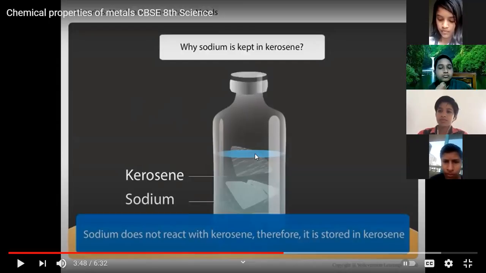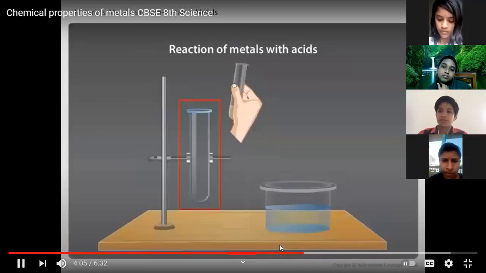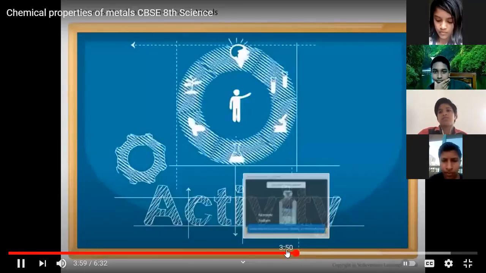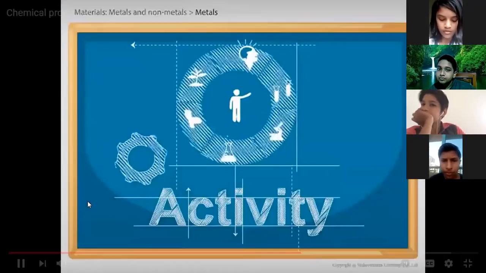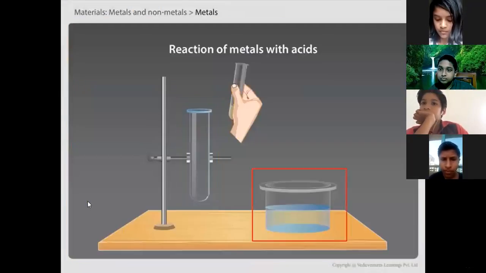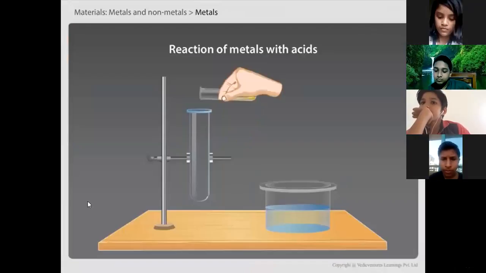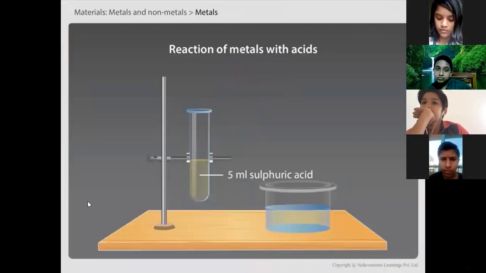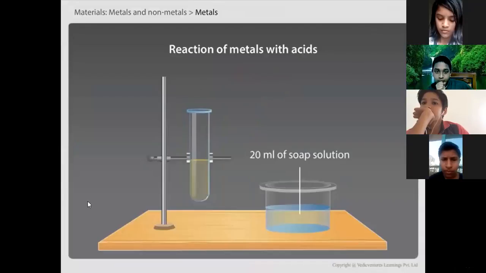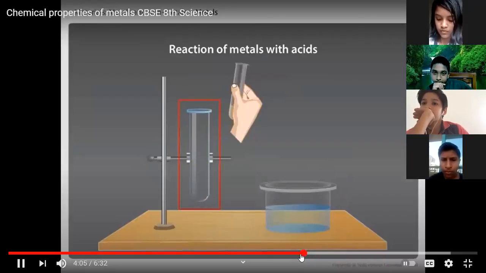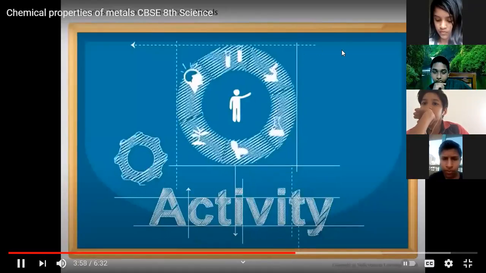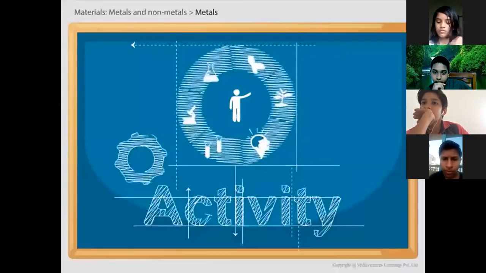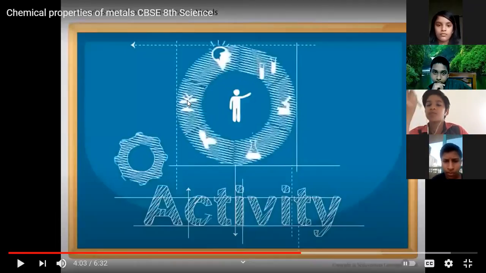Now, hydrogen gas is formed when metals react with acids. We will do an activity to prove this. What will be the product when metal reacts with acid?